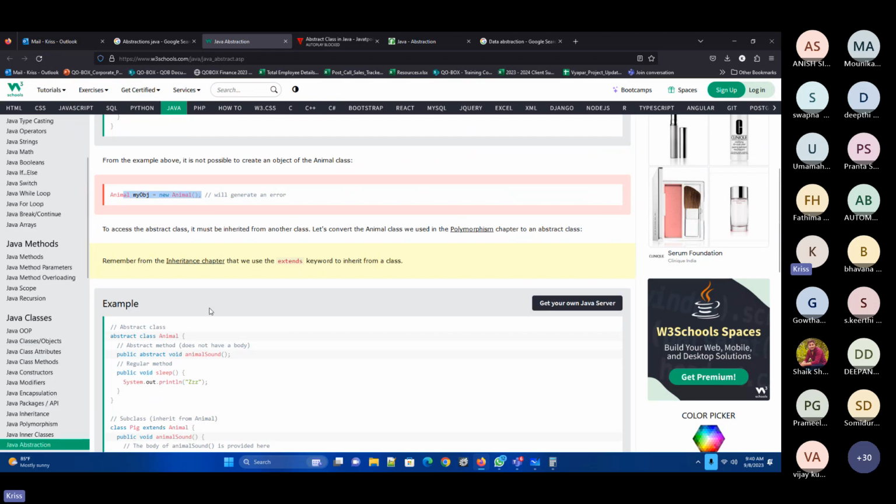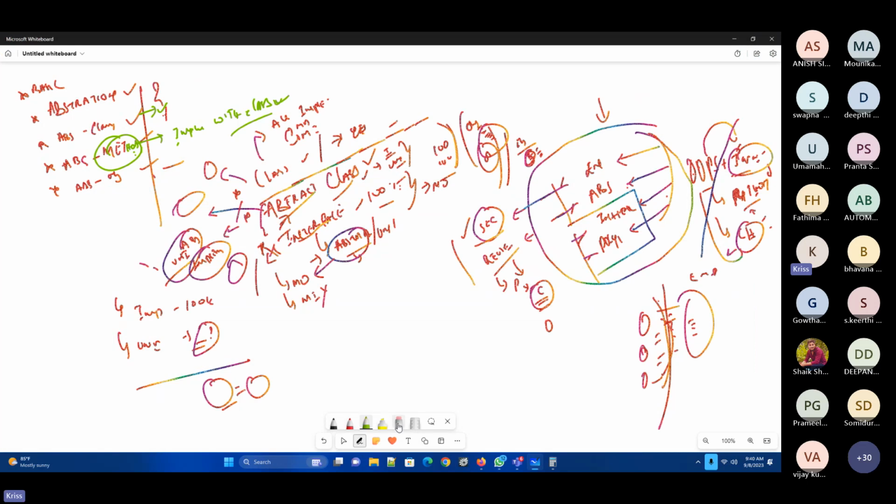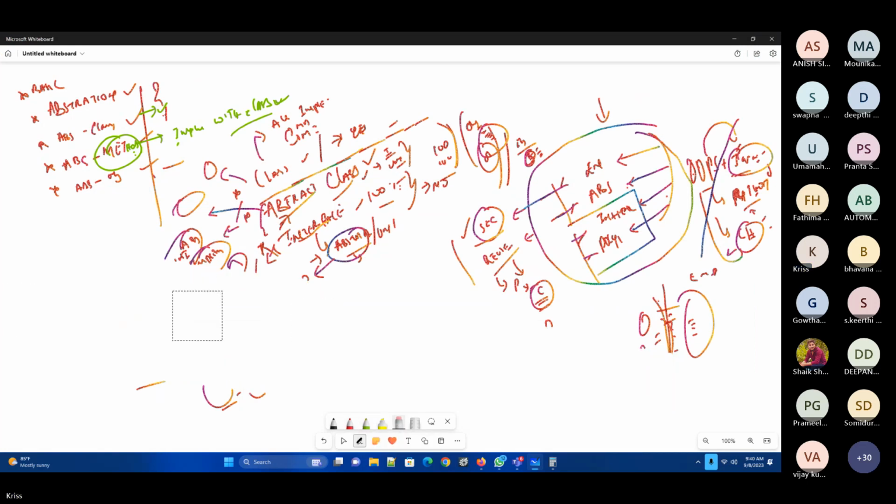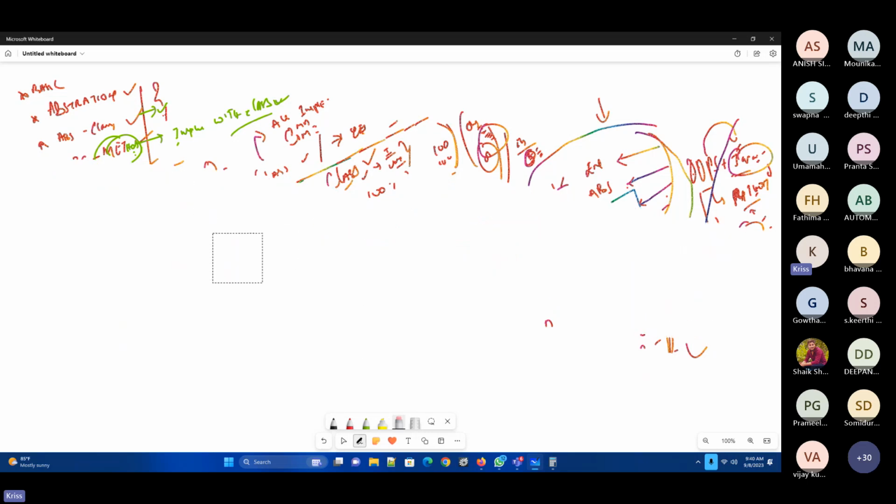Now, how is an abstract class defined? This is how an abstract class is declared. Now we are slightly getting into the implementation part, this particular implementation class.